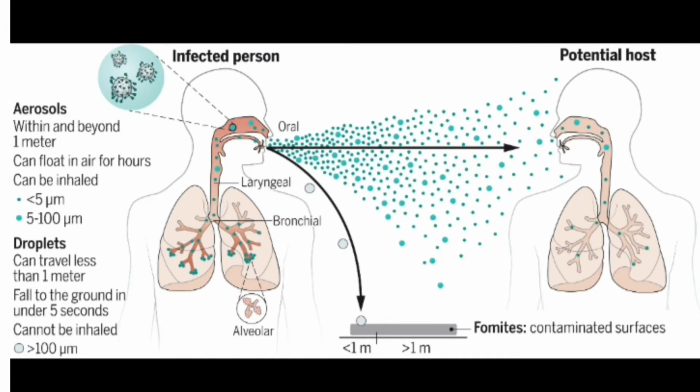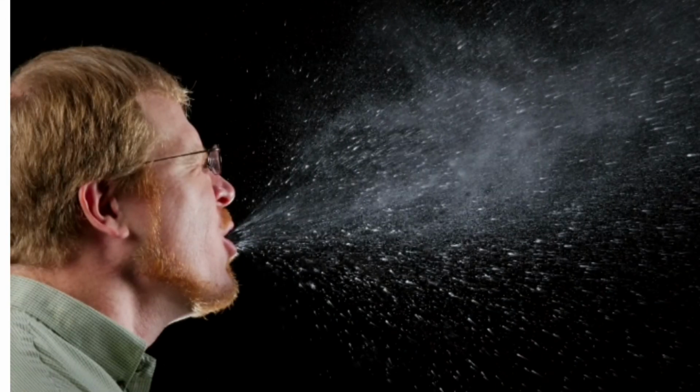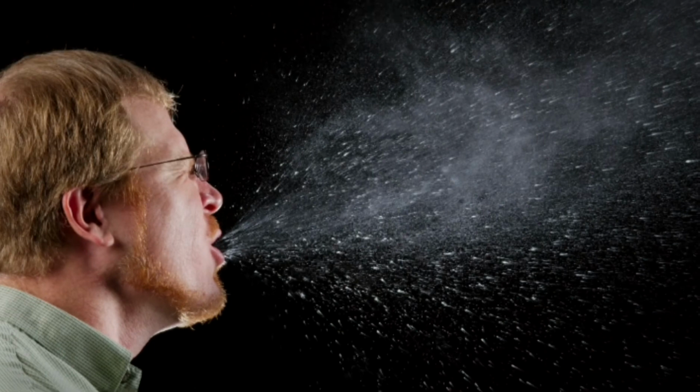So if the droplets are big, they can't float, but if the droplets are small, they can float. In this way, through the air by droplet infections, diseases can be spread easily. It is one more picture of it. Here you can see how the droplets are spraying out from an infected person's mouth.